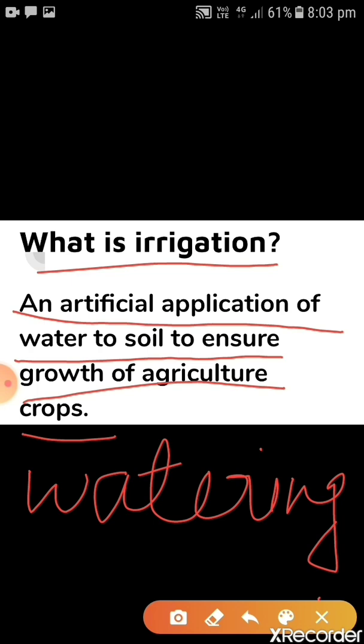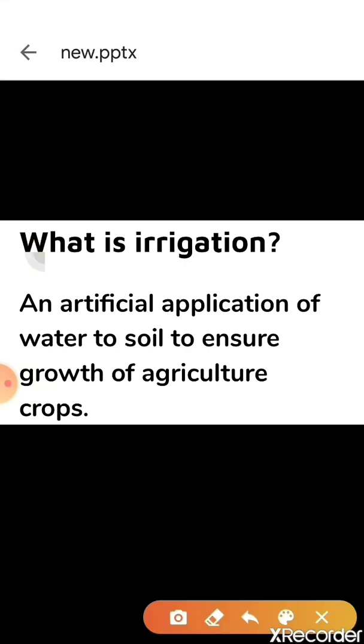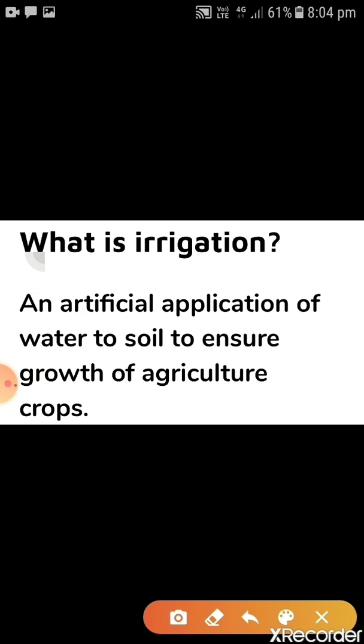Maybe when we want water, at that time there is no rain. Rainy season varies. Sometimes the rainy season starts early, sometimes it becomes late. So therefore we need an artificial method, and this artificial method is called irrigation.